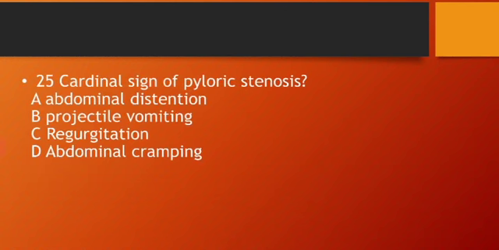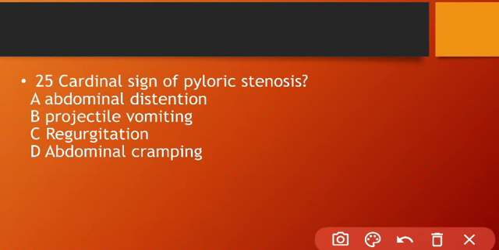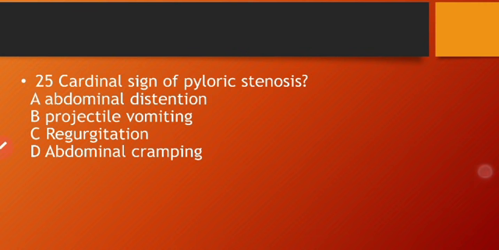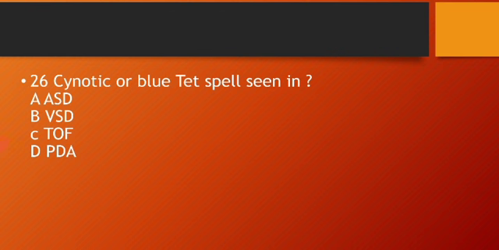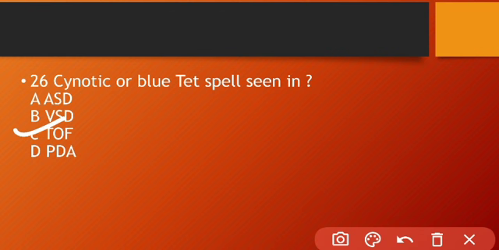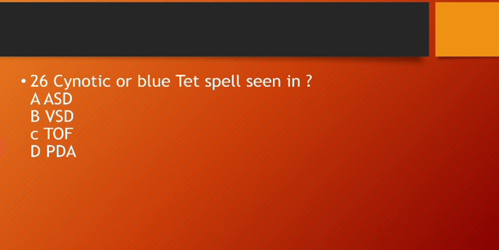Our next question says, the cardinal sign of pyloric stenosis. So our right answer is projectile vomiting. Okay, let's move to the next question. Cyanotic or blue tet spell seen in. Our correct answer is C, tetralogy of Fallot. So cyanotic or tet spell refers to a bluish purple color of skin which is usually seen in cyanotic congenital heart disease including tetralogy of Fallot. Let's move to the next question.